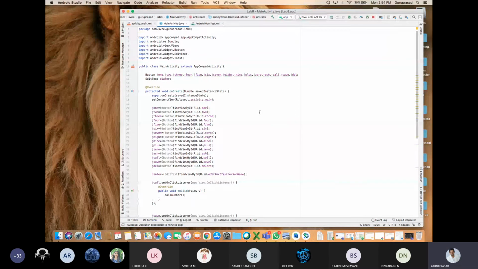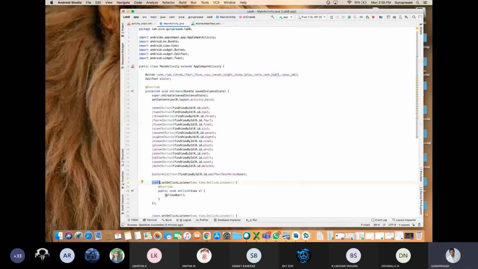Upon clicking, can you just imagine now how your WhatsApp application, upon clicking your status button, how it is redirected to status page? Can you just imagine? Upon clicking settings button, it is going to the settings page. Can you just imagine? Yes, this is the function they are writing. Status button, on click listener, new on click listener. So you are sending the page from main activity to status page. That's all. Are you getting my point?